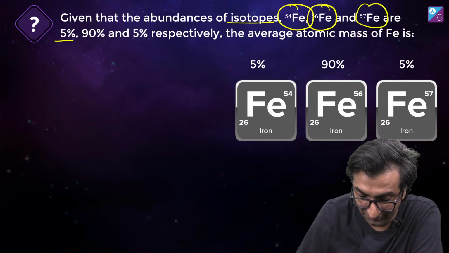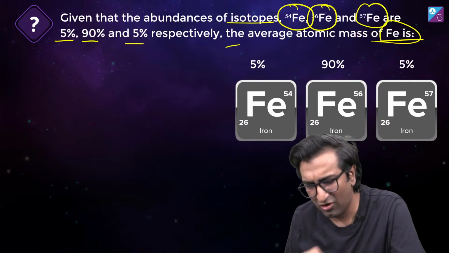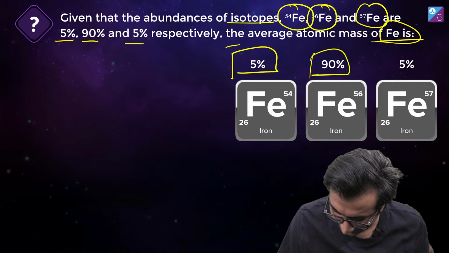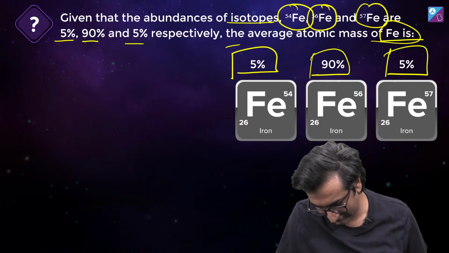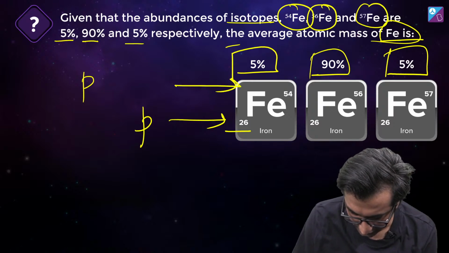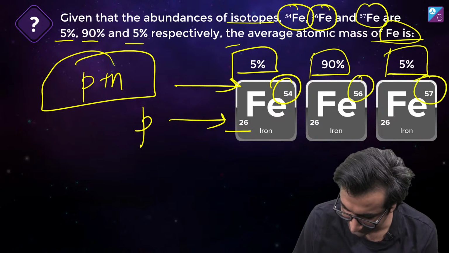Abundance of isotopes 54Fe, 56Fe, 57Fe are 5%, 90% and 5% respectively. What is the average atomic mass of Fe? It's very simple, you can do it easily. See, 5%, 90%, 5%, of what? All of these are protons plus neutrons, which is what I have to focus on. 54, 56, 57.